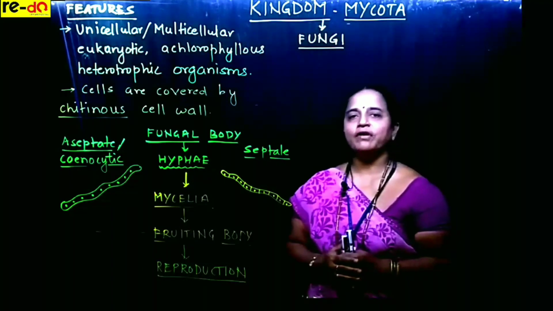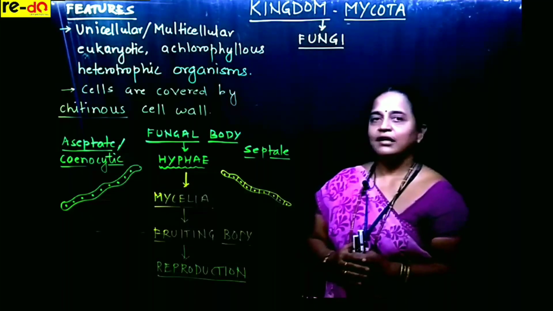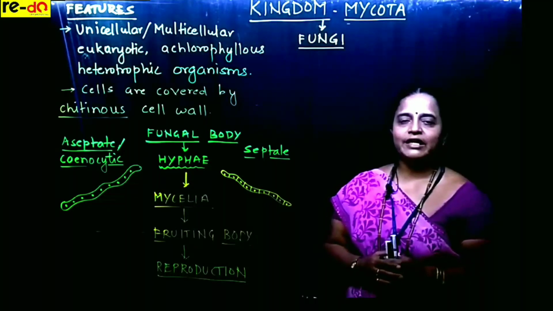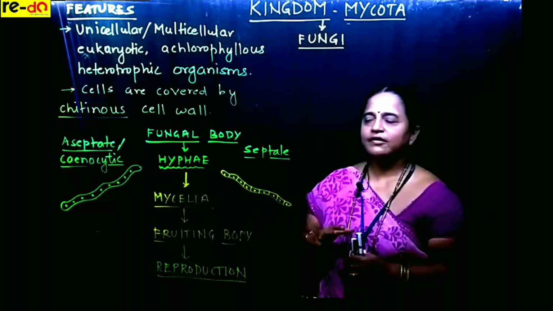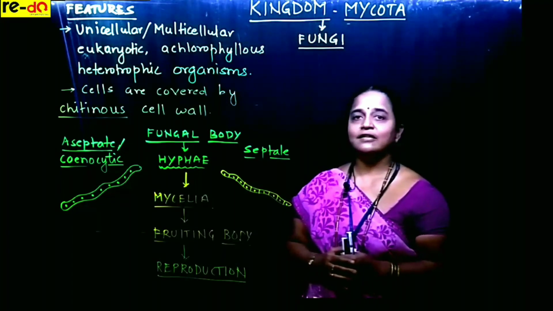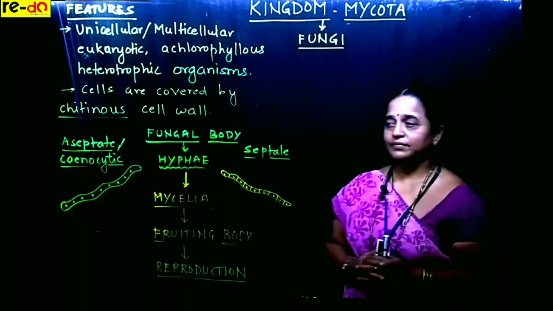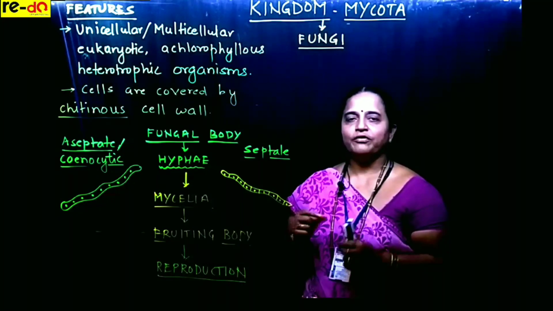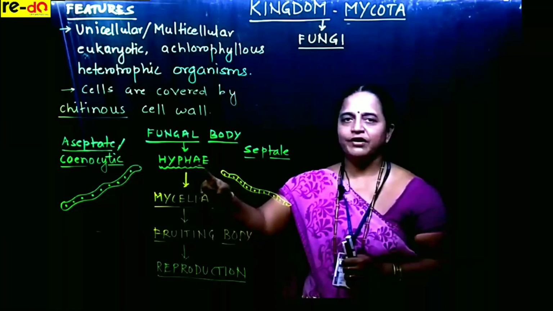Now, the speciality of fungi, when we compare with the cell wall of Monera and the cell wall of Protista: here the cells are protected by a cell wall which contains polysaccharide along with chitin. In other words, cells are protected and covered by a chitinous cell wall. This is a peculiar feature of kingdom Mycota. Now, the fungal body is composed of thread-like microscopic structures, and these structures we call hyphae.